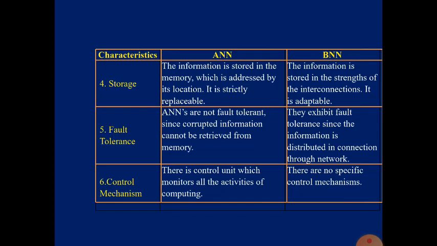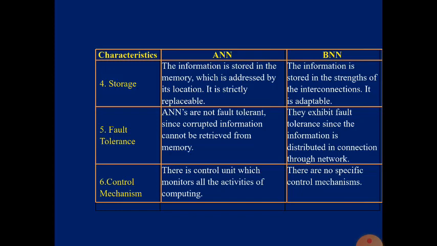Coming to the fifth one, it is fault tolerance. ANNs are not fault tolerant. If information is corrupted in the artificial neural network, if anything goes wrong, or if some part of the network collapses, the information cannot be retrieved from the memory.